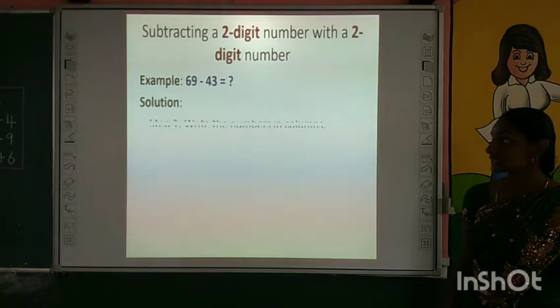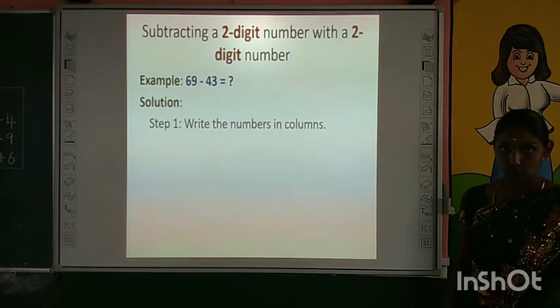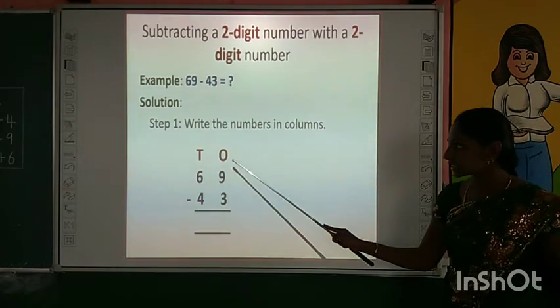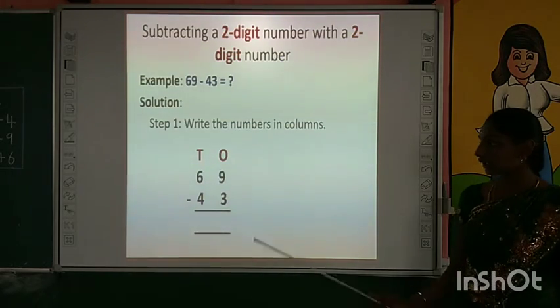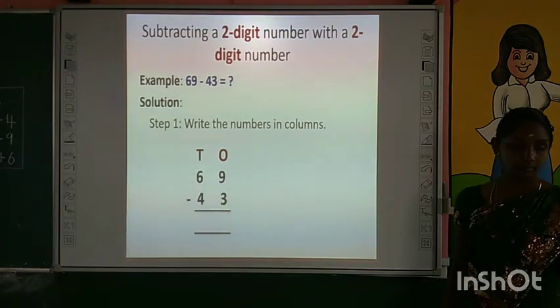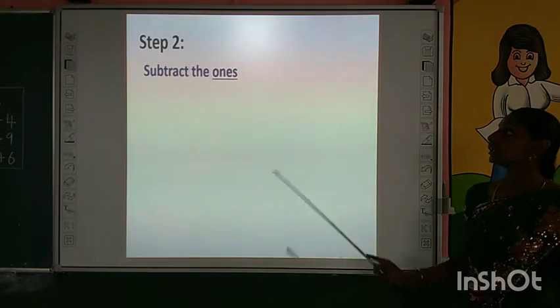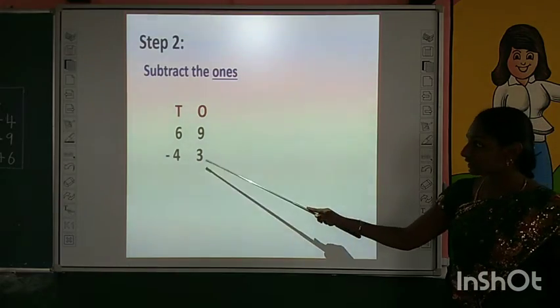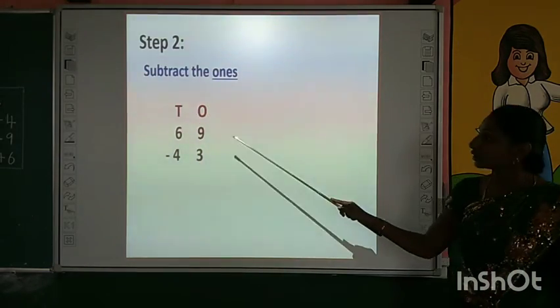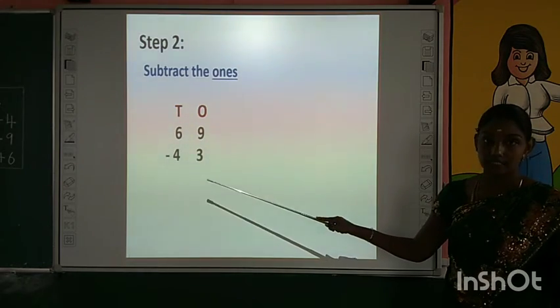What is the first step? Yes, as usual, we have to write the given numbers in the correct columns, tens column and ones column. Like this you have to finish the first step. What is the next step? Yes children, correct. You have to see the numbers in ones place. Now we are doing subtraction. You have to subtract the numbers in ones place.